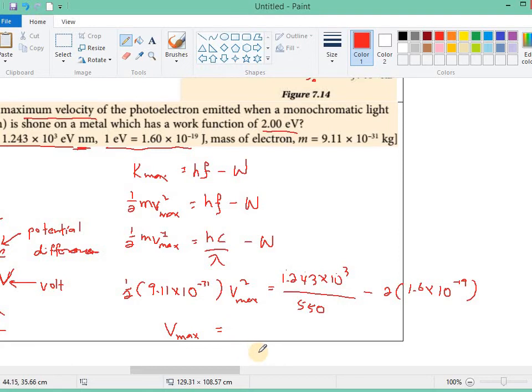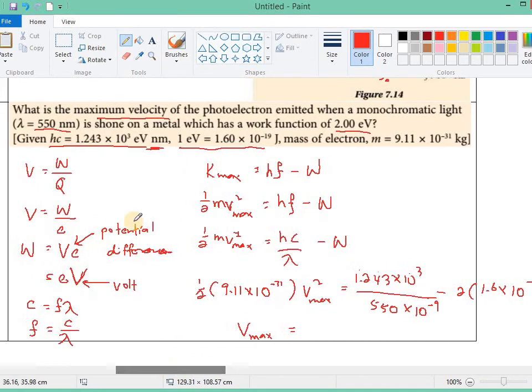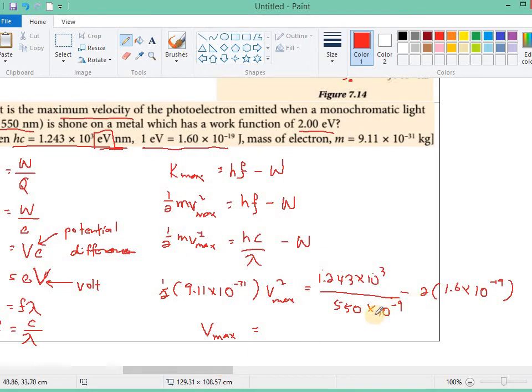Wait, got a mistake here. We need to put times 10 power negative 9 after all, because this is in the unit of electron volt nanometer, and the electron volt already takes into account the nano, so we still need the nano at the bottom.